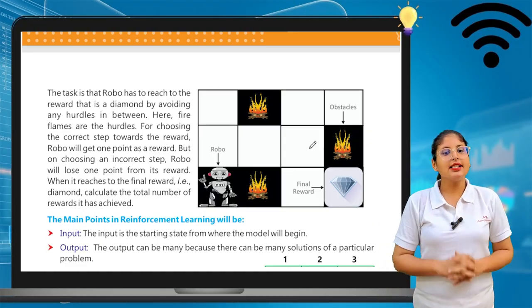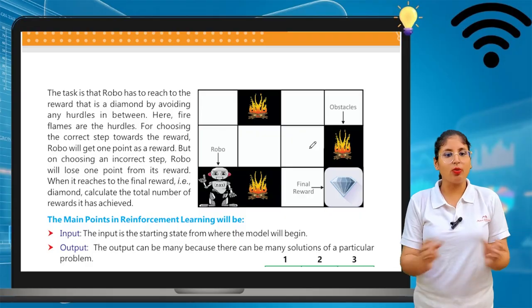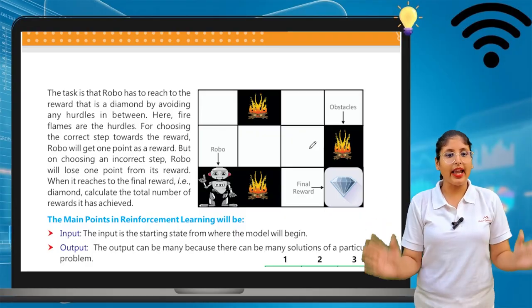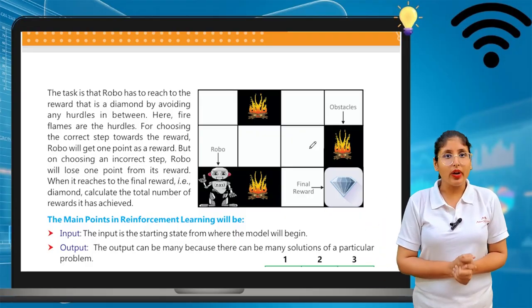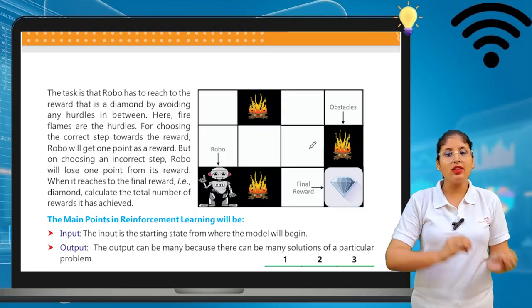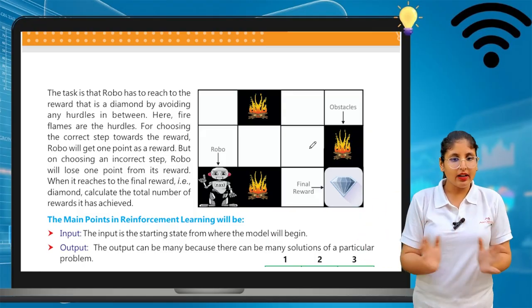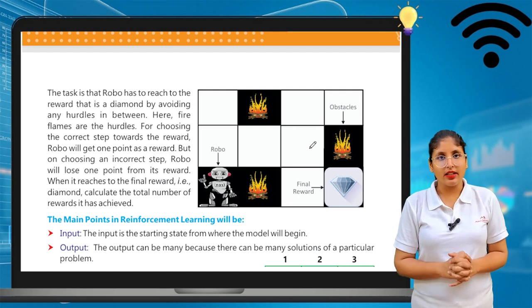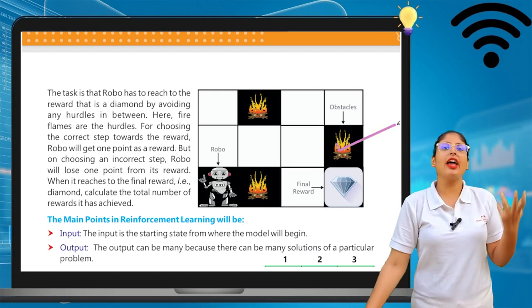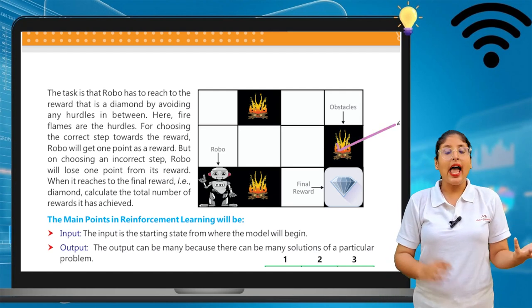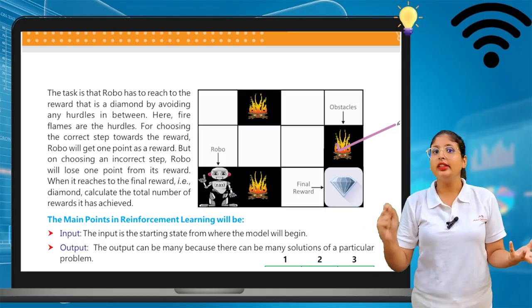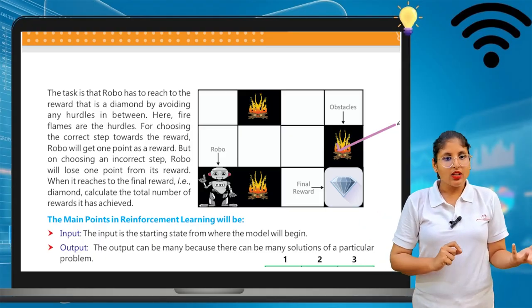So the task is that Roba has to reach the reward, that is a diamond, by avoiding any hurdle in between. Okay, so to avoid any hurdle, Roba has to move to the diamond. Here, fire flames are the hurdle. So in the obstacle path, flames are the hurdle, and Roba has to reach the diamond.